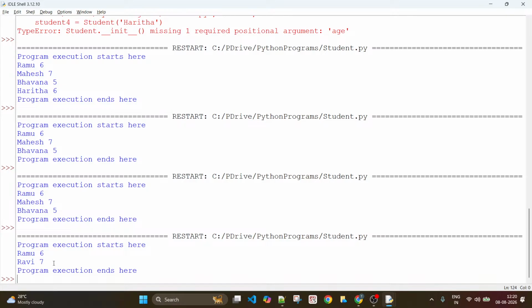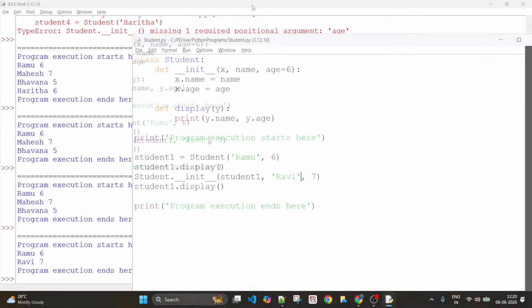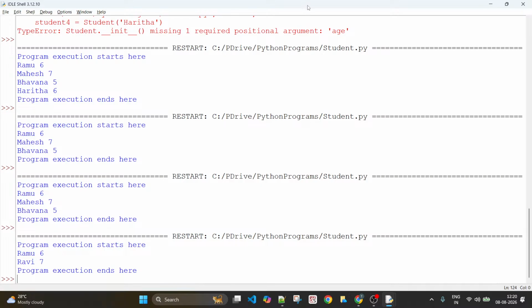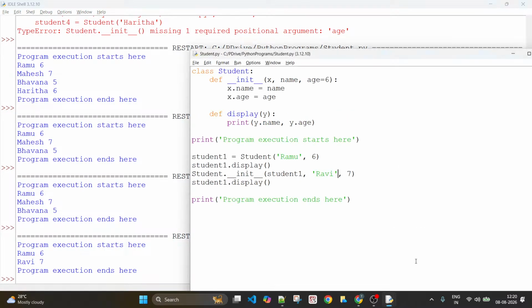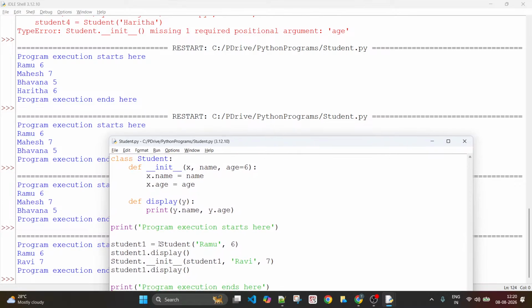Okay, you see here, wow, it used this constructor to store Ramu in name and 6 in age. So you see Ramu and 6 coming here. When you call student 1 dot display, it has been able to print Ramu and 6.